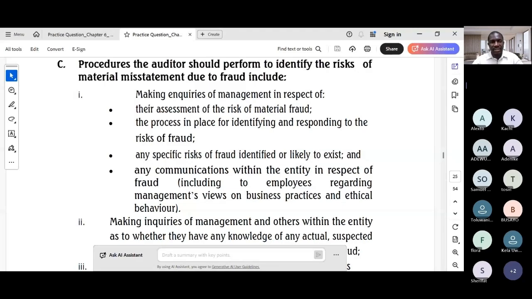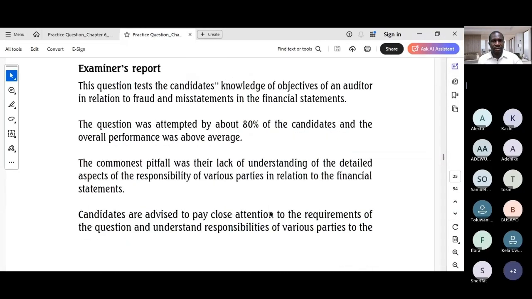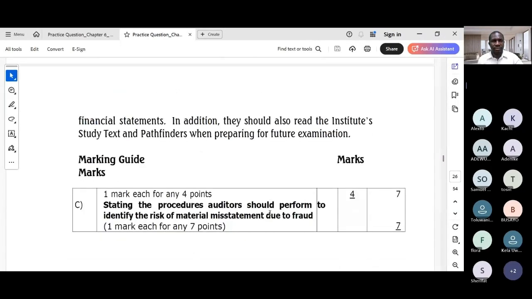Then point six, you could say consider the fraud risk factors identified in the scenario. For example, the FC's dominant behavior and the lack of commitment to internal controls are indicative of a high risk of material misstatement. You could pick another one mark. And point seven, the audit team should hold a brainstorming session to discuss how and where the financial statements might be susceptible to fraud, is the last mark you could pick. All right, so that's it for this question on fraud risk assessment.